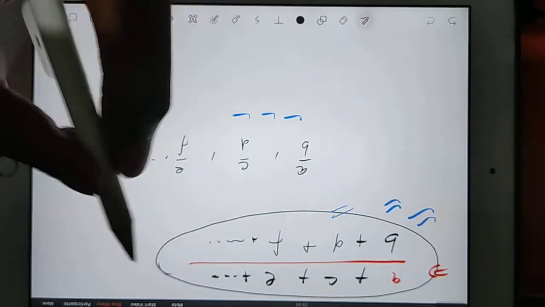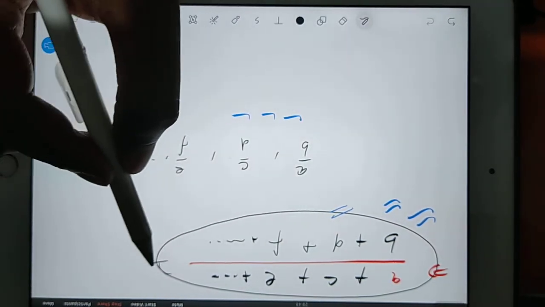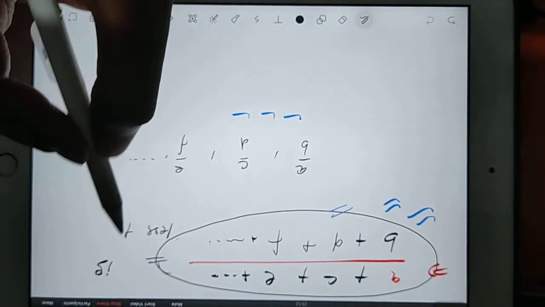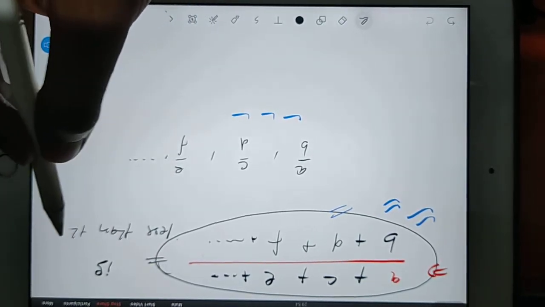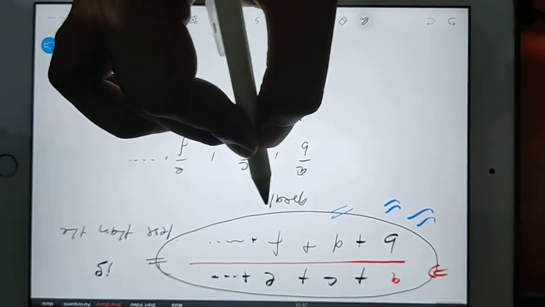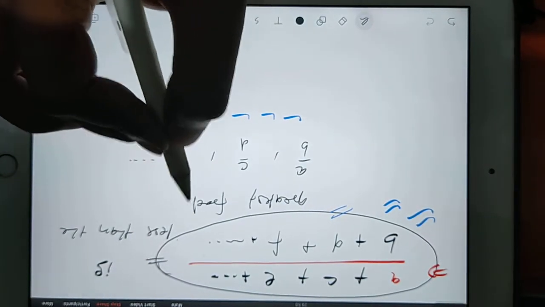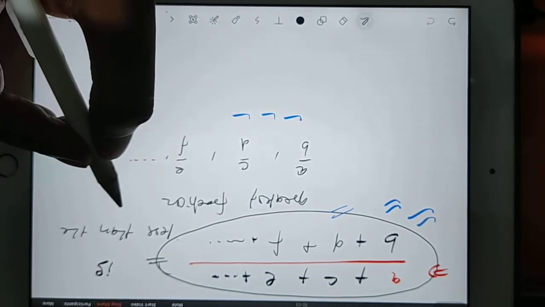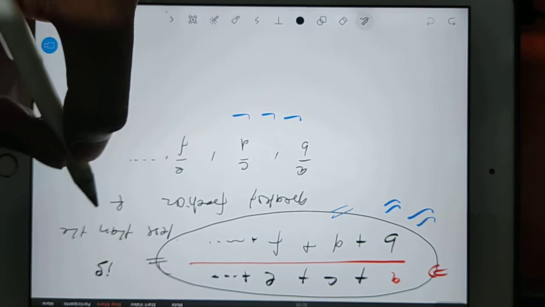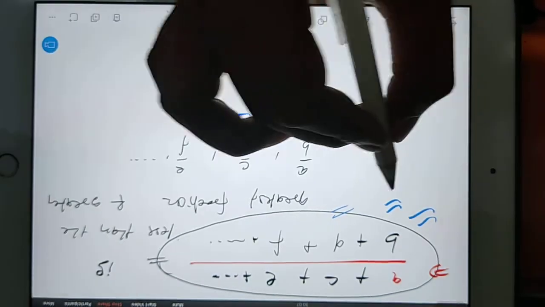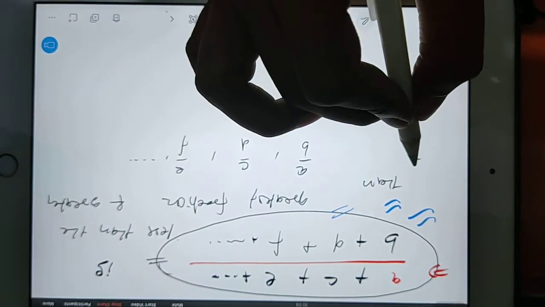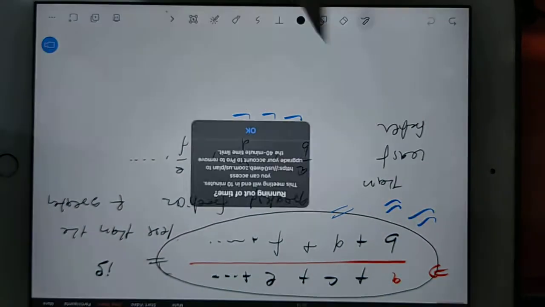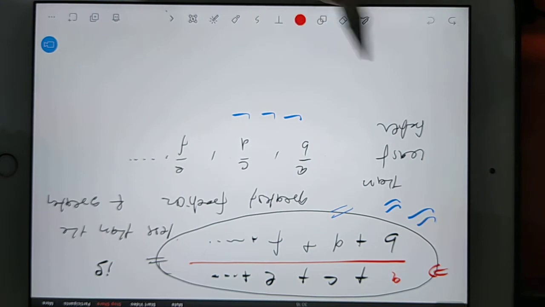So take down heading, take down the statement. This is less than the greatest fraction and greater than the least fraction. Now you can go for any example.